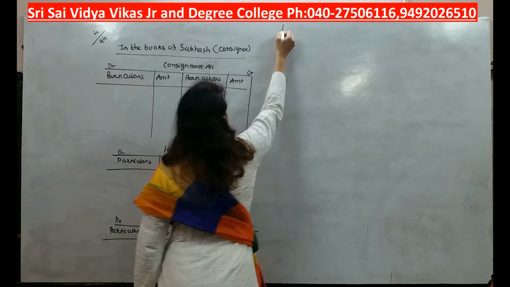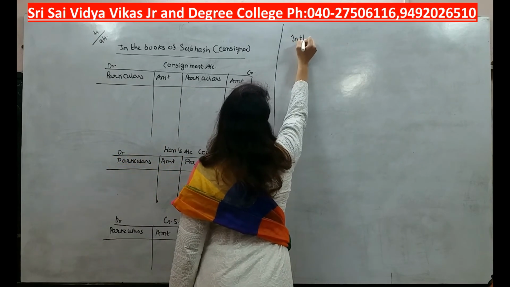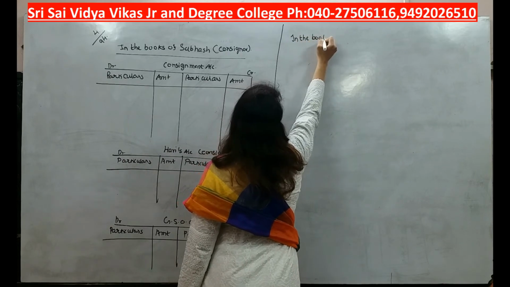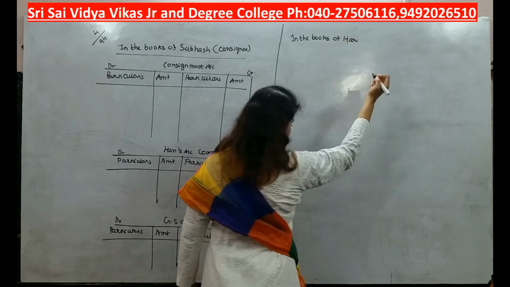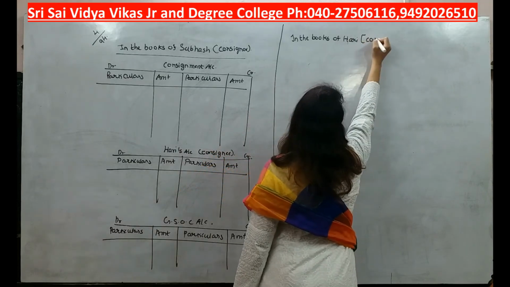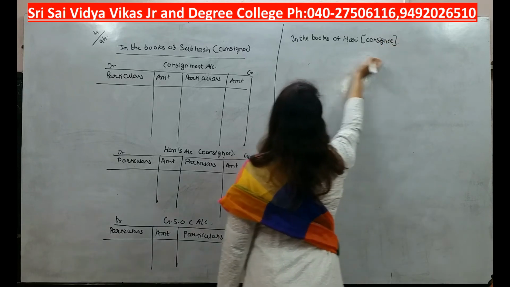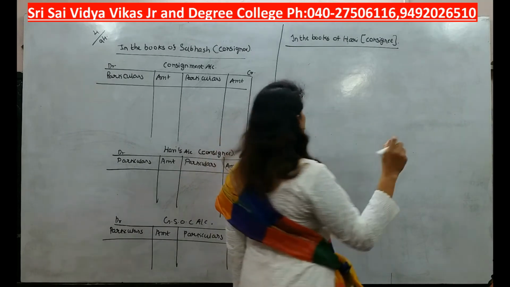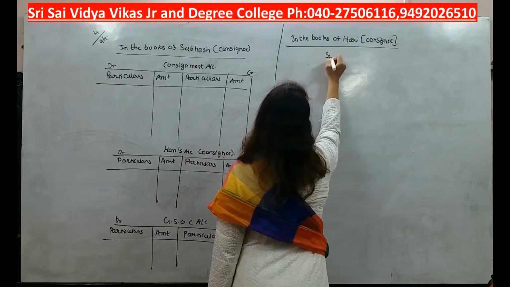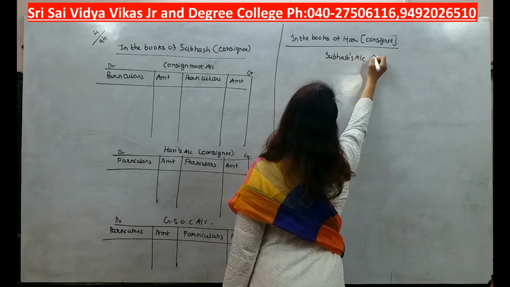Okay. Now, in the books of Hari, okay, who is Hari? Hari is consignee. Okay, so in the books of Hari, we are going to prepare only one ledger, that is consignor's, or we can say that is Subhash account.